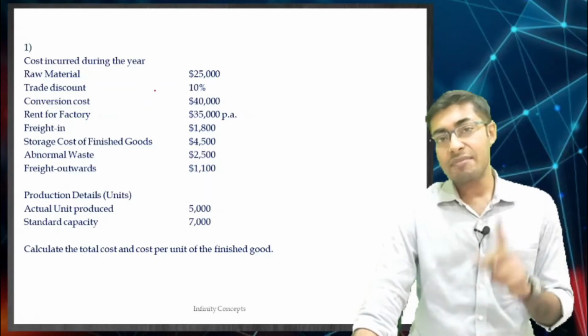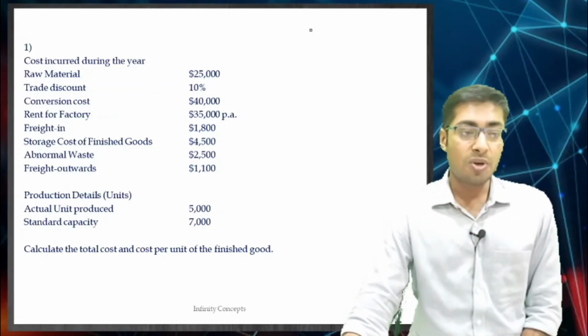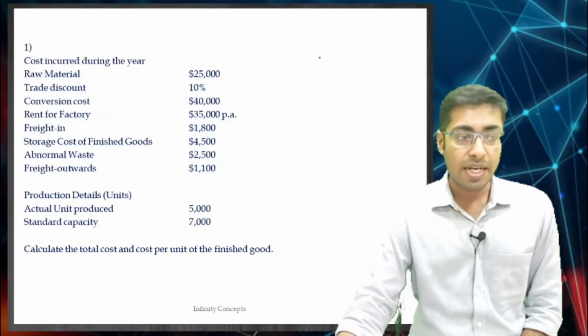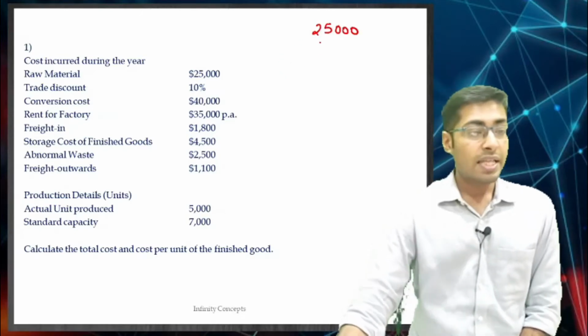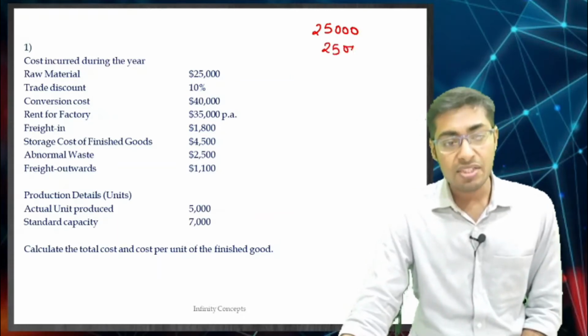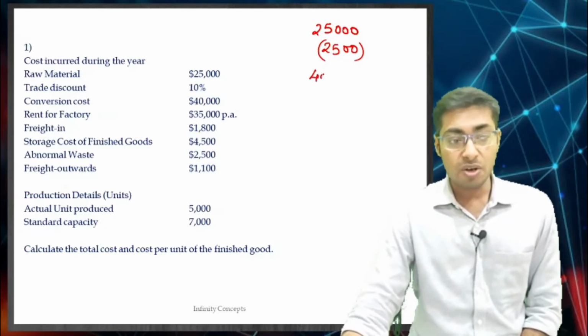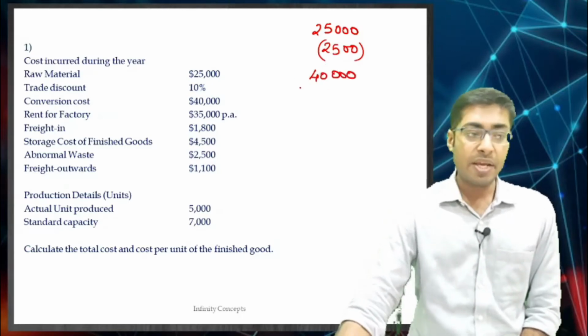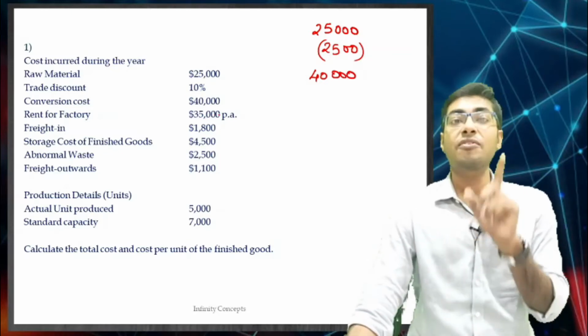So, let us see what it is. What all things are we going to include? All the product costs are going to be included. So, raw material cost is 25,000, so let us include 25,000. Then trade discount, they are giving us a discount of 2,500 which is 10%. So, just reduce that. Conversion cost, which is your labor cost of 40,000, that will be included. Now, rent for the factory is 35,000 per annum. This is a fixed overhead.